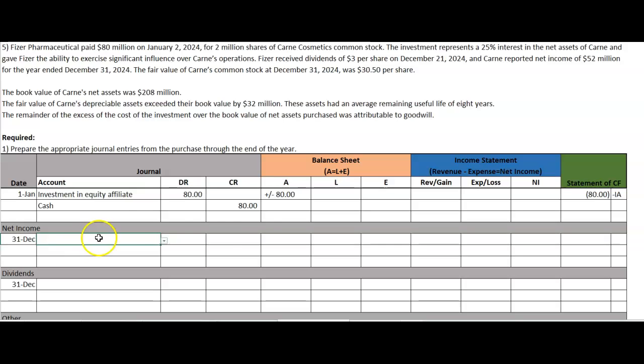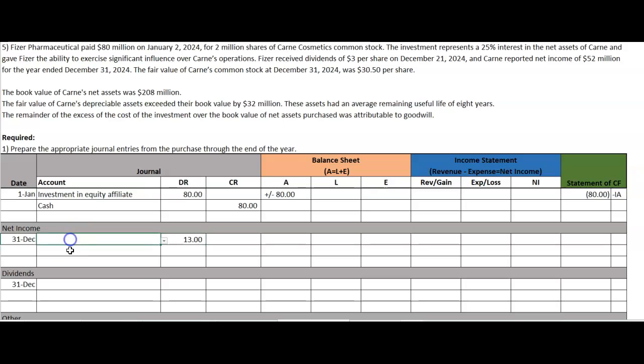Well, first and foremost, we figure out our portion of the net income. So Karn reported net income of $52 million for the year. Now keep in mind, we only own 25% of that. So we're going to take our $52 million in income, multiply that by 25%. So of that 52 million, 13 million would be our portion of their change in equity.